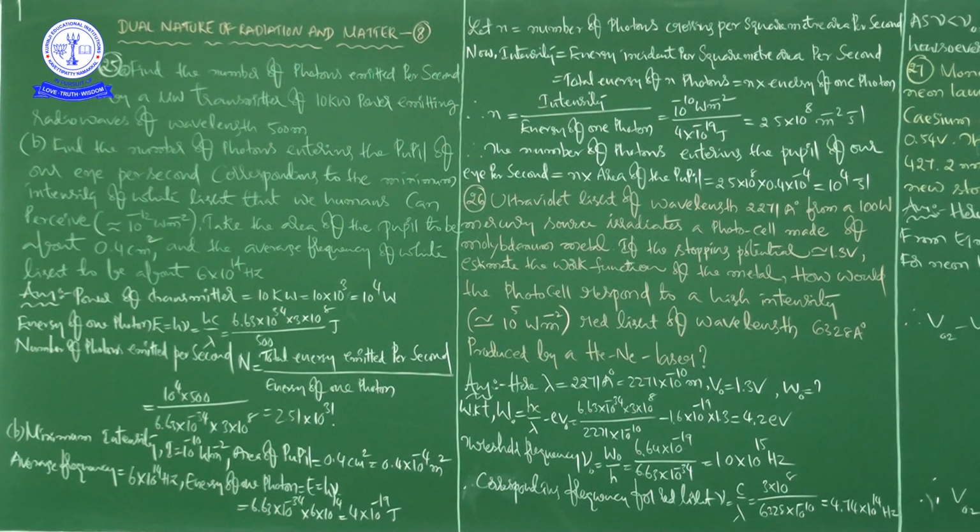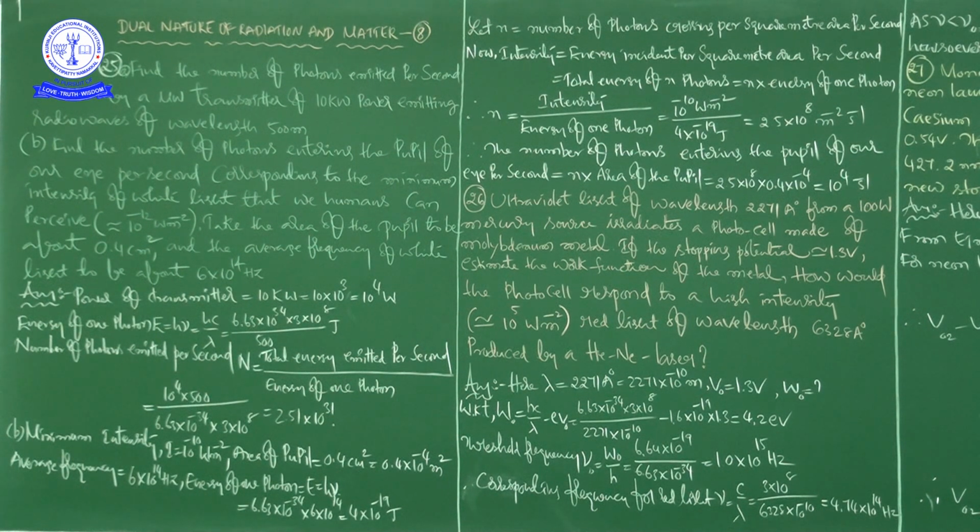Observe carefully, this is A and this is B. In A, he is asking to find the number of photons emitted per second by a megawatt transmitter of 10 kilowatt power emitting radio waves of wavelength 500 meters.